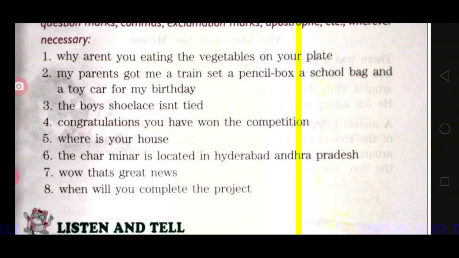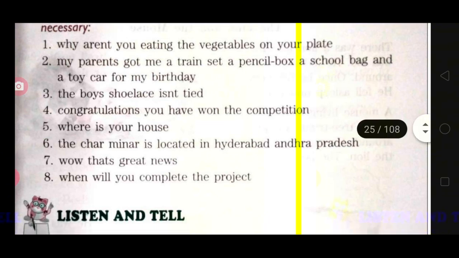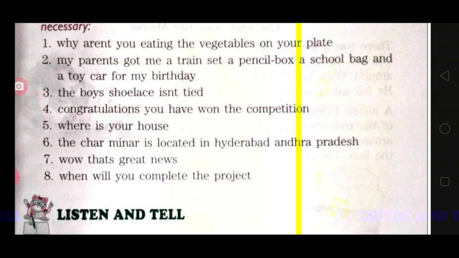Like this in question number 7 also. Wow, that's great news. Wow, what is wow? This is an interjection. Wow will start with a capital letter, and then after wow you will put an exclamation mark, fine. And then that's, here that's means what? That is, it is written in short, that's. Then here again you will put an apostrophe, THAT apostrophe S, it will become that's great news. Then at the end of the sentence you will put a full stop. Now I hope you must have understood it. Now do it.